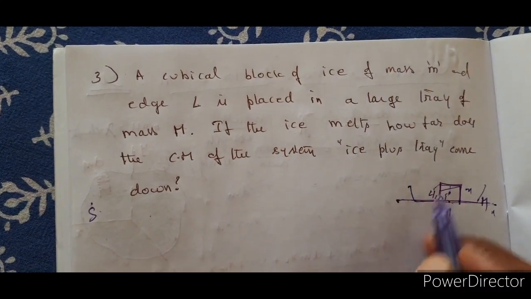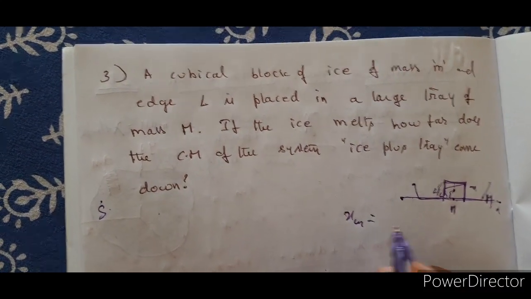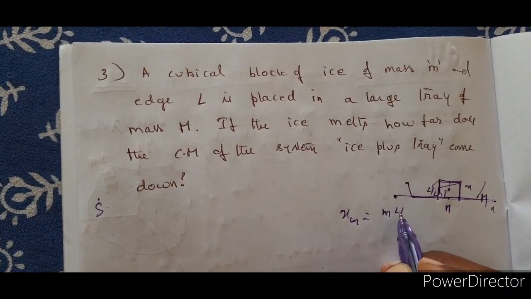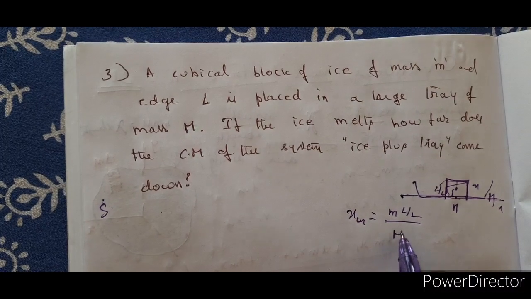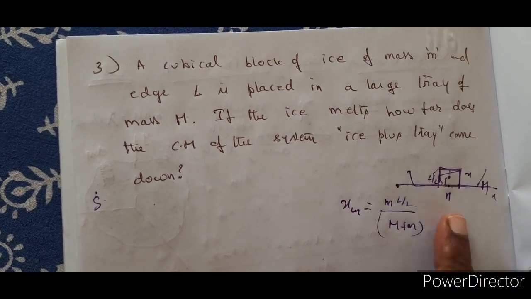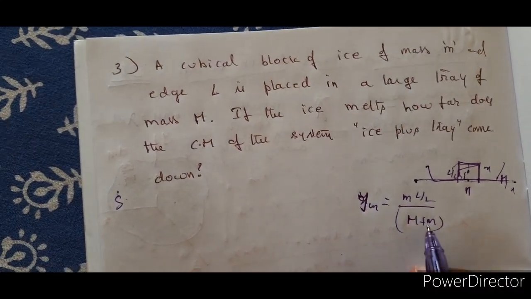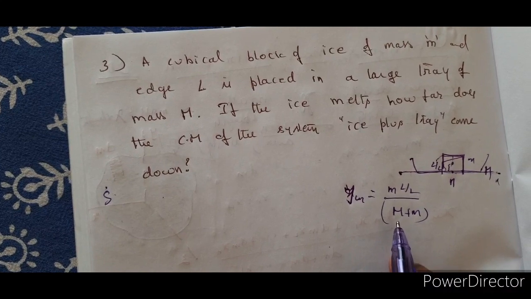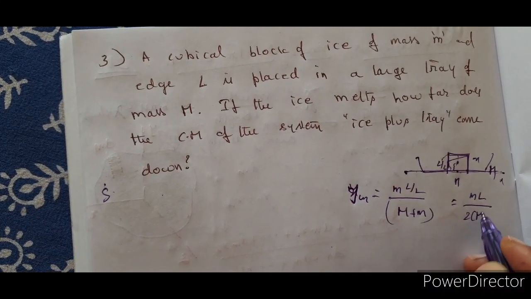So what is the center of mass when it was an ice block? The coordinate on the x axis is 0 here, so let me write it as YCM. YCM is equal to mL by 2 divided by M plus m.